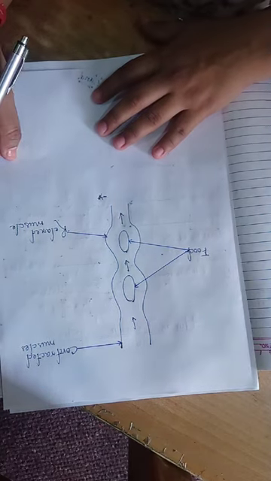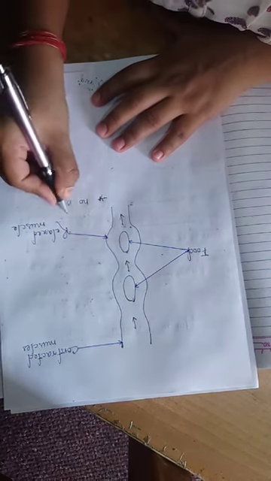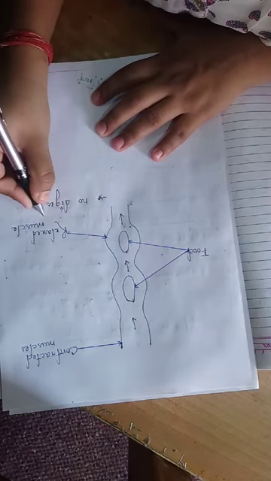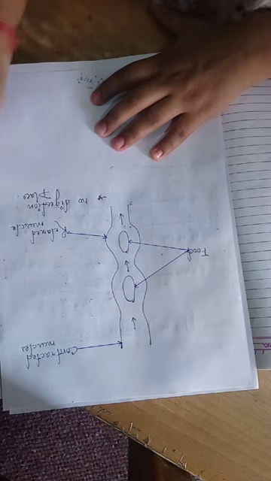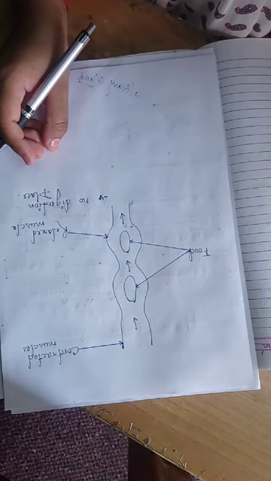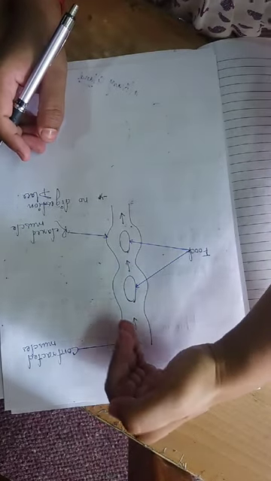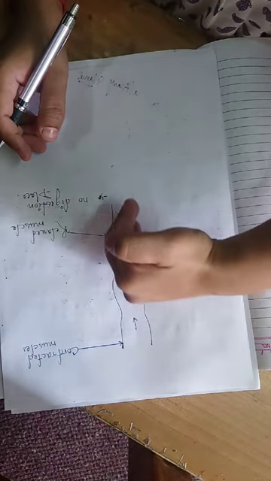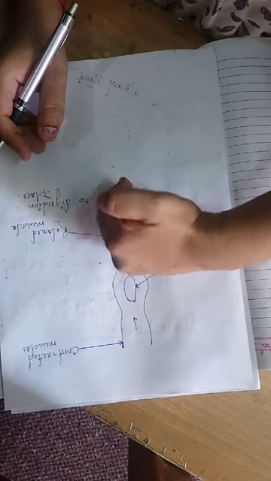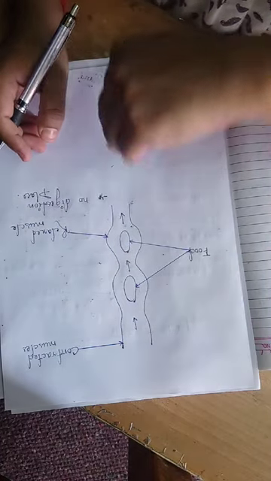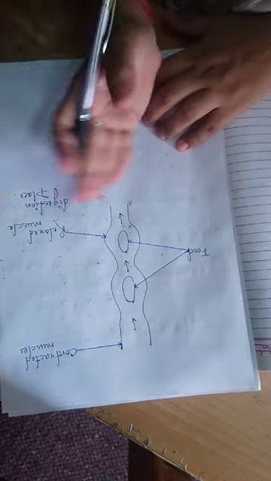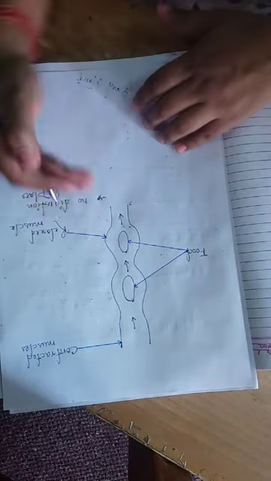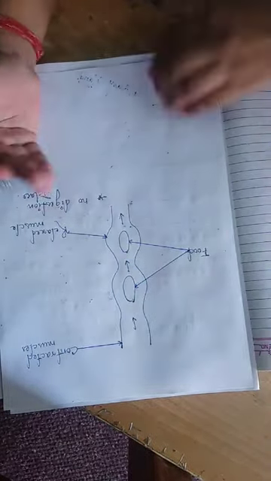So here in the esophagus, no digestion takes place. You can say simply it's providing a passage for the food to slide down from our mouth towards our stomach. Here in the esophagus, our food travels in a wave-like motion, like waves travel.